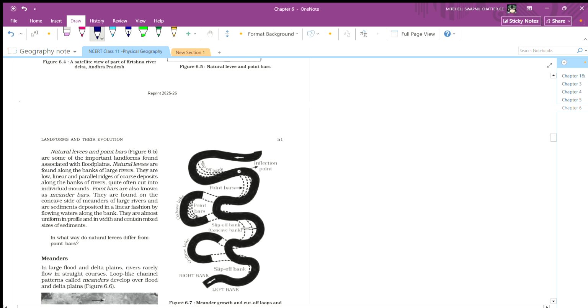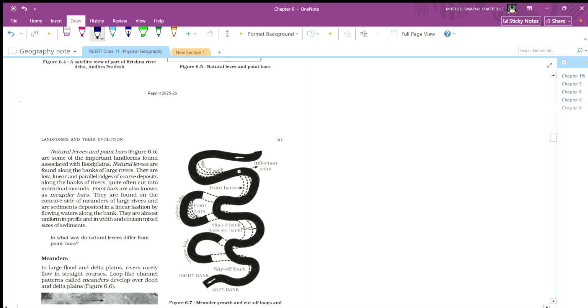Some of the most important landforms found associated with floodplains are natural levees and point bars. Natural levees are found along the bank of large rivers. They are low, linear, parallel ridges of coarse deposit along the bank of the river, quite often cut into individual mounds.